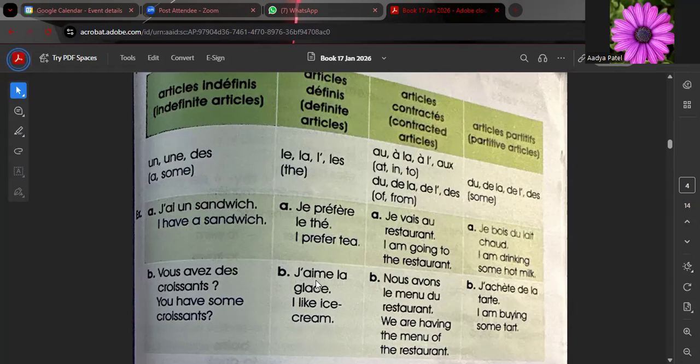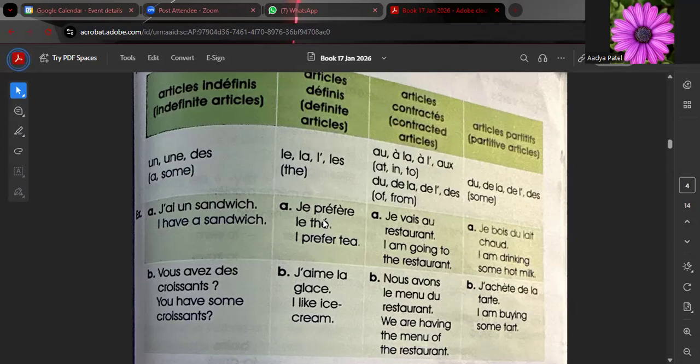We will use article défini. Whether it is used in negation or not, article défini will stay with the noun. But article indéfini in the negation will convert into de or d'. In case of article défini, four verbs are there. You have to keep a close watch on which article has been used.